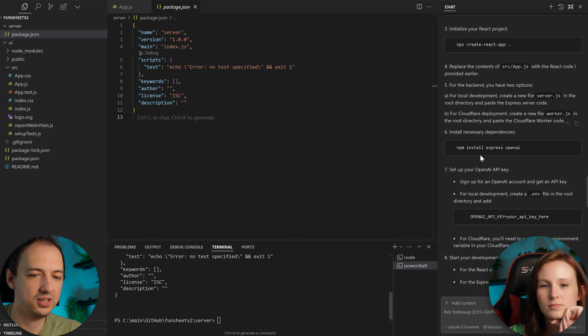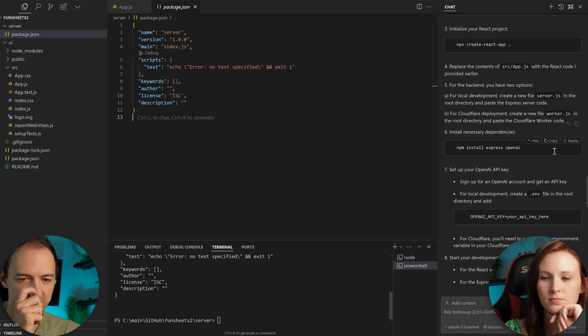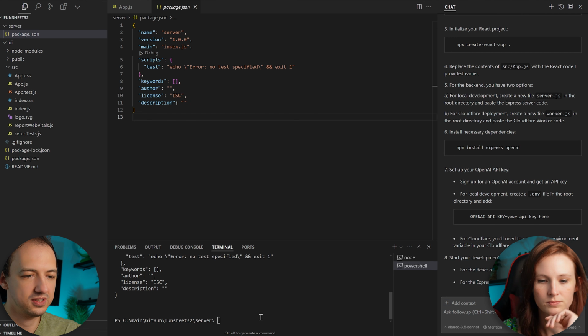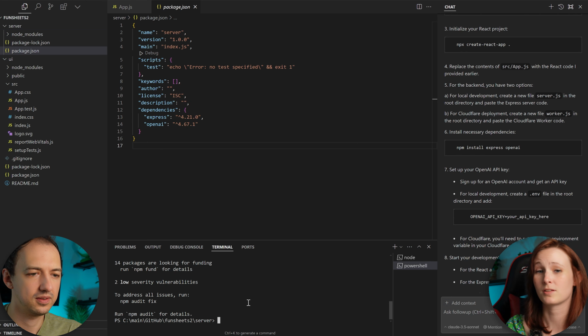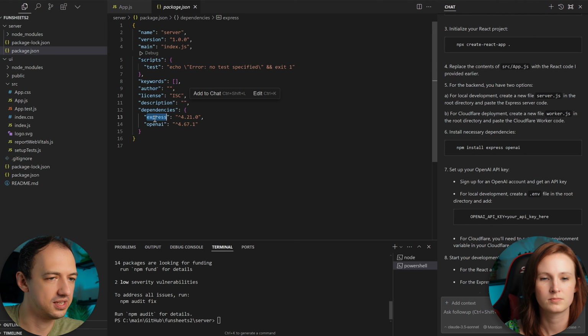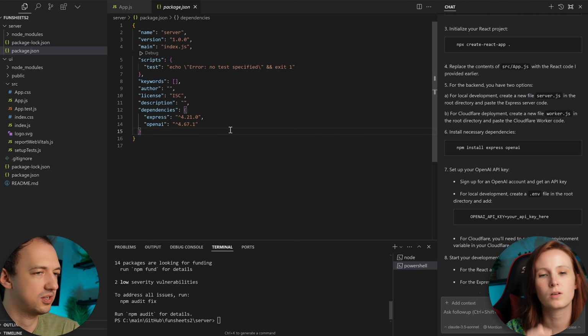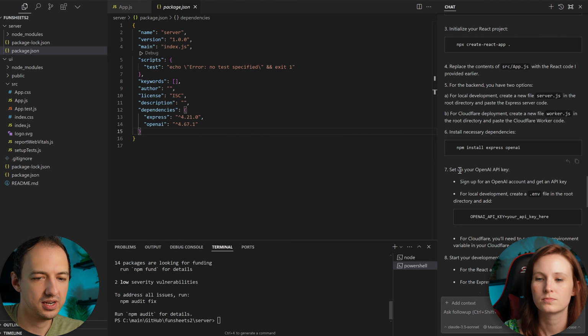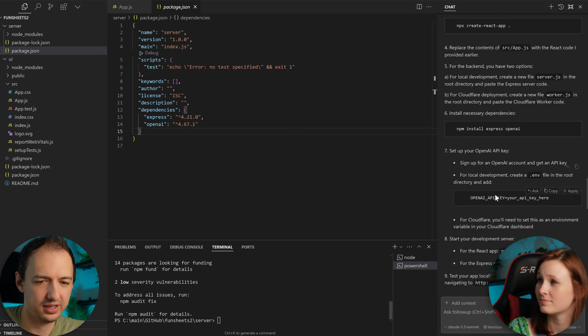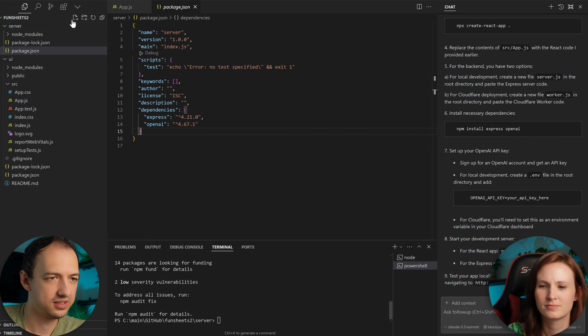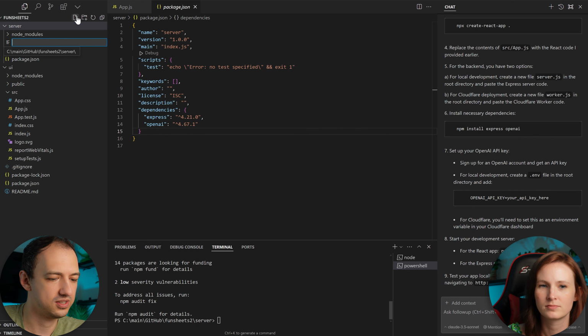In our case, we're going to be using Express and the OpenAI packages. I see. So you can go ahead and copy that command and run it in our server. We're just installing these dependencies. Now you can see it's in the list of dependencies here, and it actually installed those on your computer. Okay, cool. Set up your OpenAI API key. I'll share mine with you. Thank you. And it says, for local development, create a .env file. So let's do that here. Just type .env.